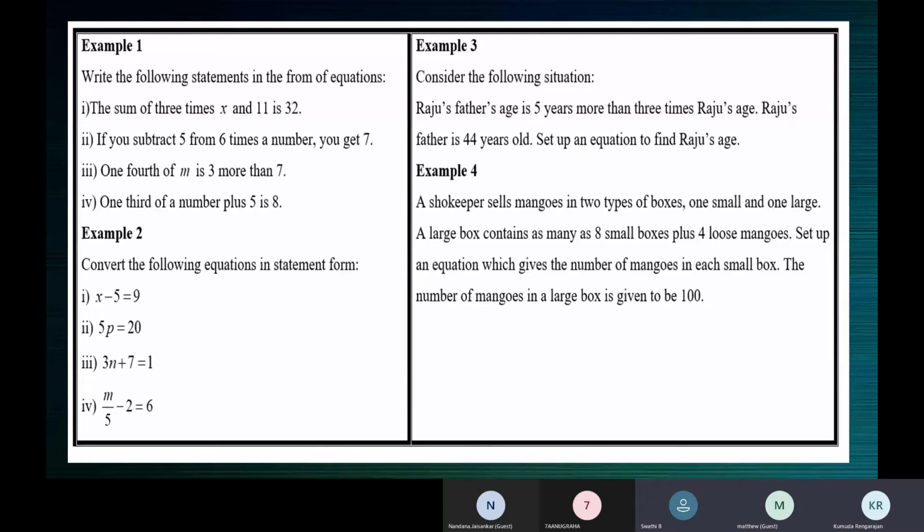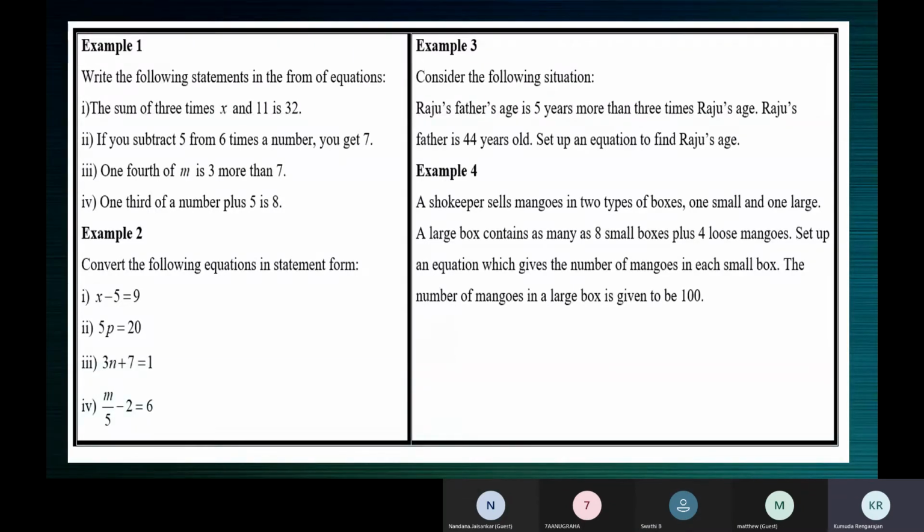Ma'am, when we... 1 minute. Somebody wants to say something. Yes? Ma'am, subtract 5 from x is equal to 9, ma'am. Yeah, but you should not say x. You should say... Ma'am, subtract 5 from a number, you get 9, ma'am. Yeah. Okay, that's fine. Ma'am, take away 5 from a number gives you 9. Yeah, you get 9.